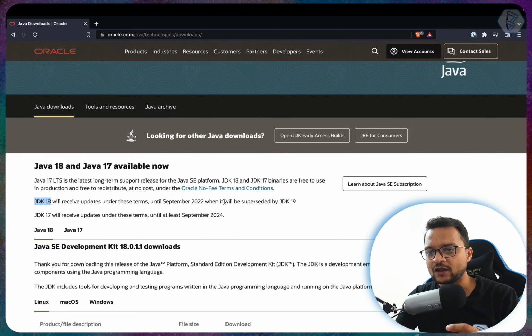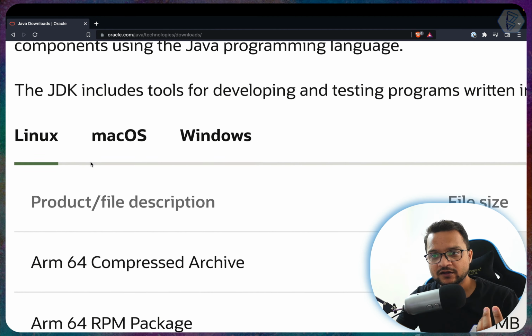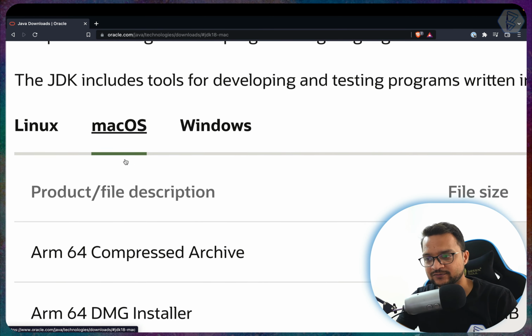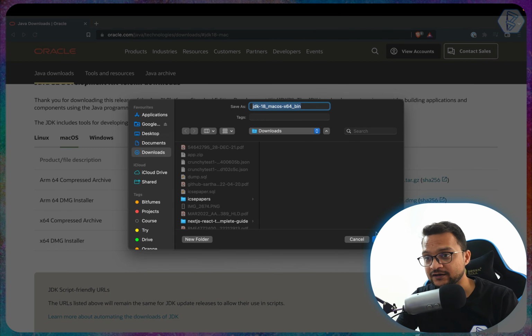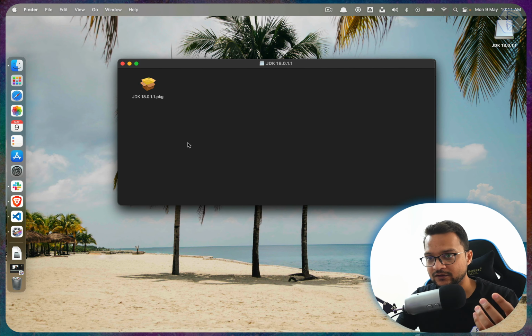Cool. So now we are going with the 18th version, and since we are on Mac OS, I can select my OS, which is Mac OS. If you have Windows or Linux, you can choose that. Then I need any version. So let's have this DMG version. I'm going to click here to install this one and just have it on my system. This is downloading. So I click here and it will open once downloaded to start the process.